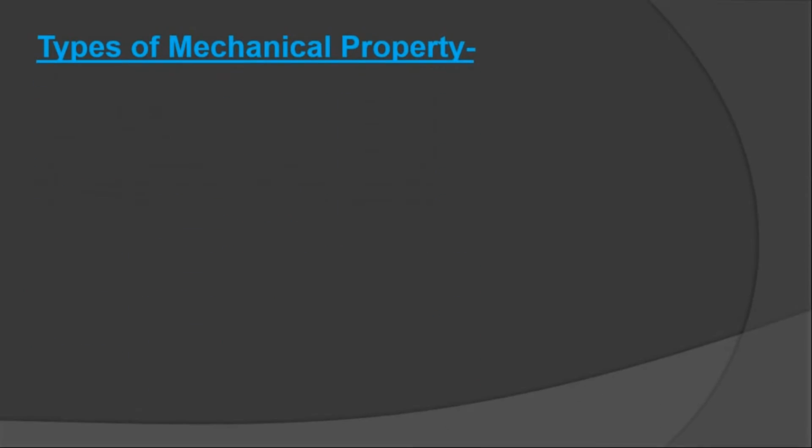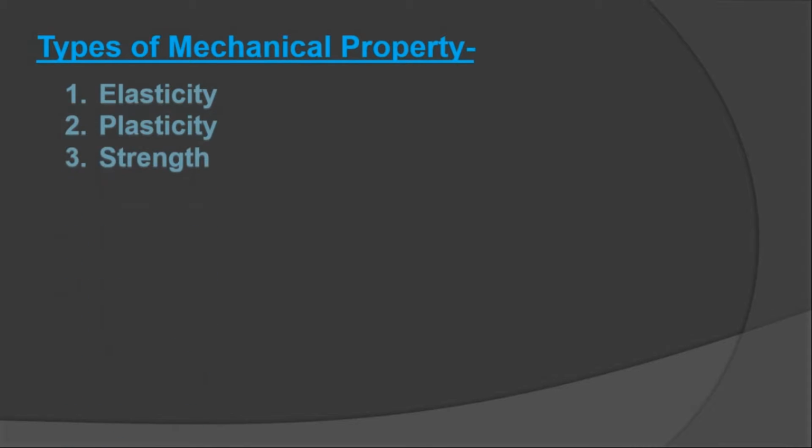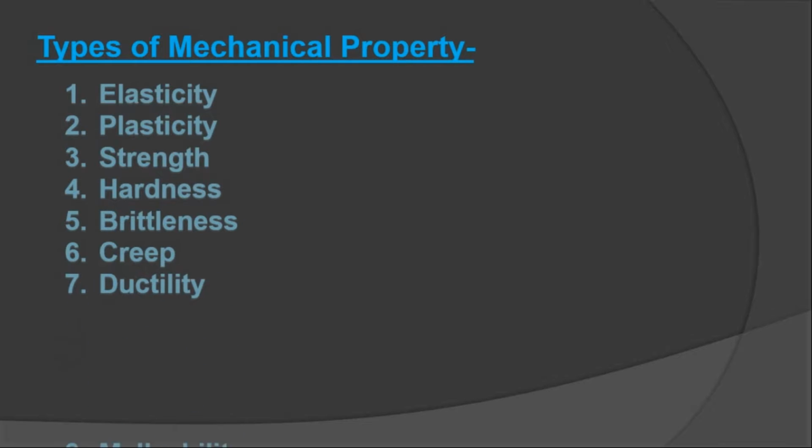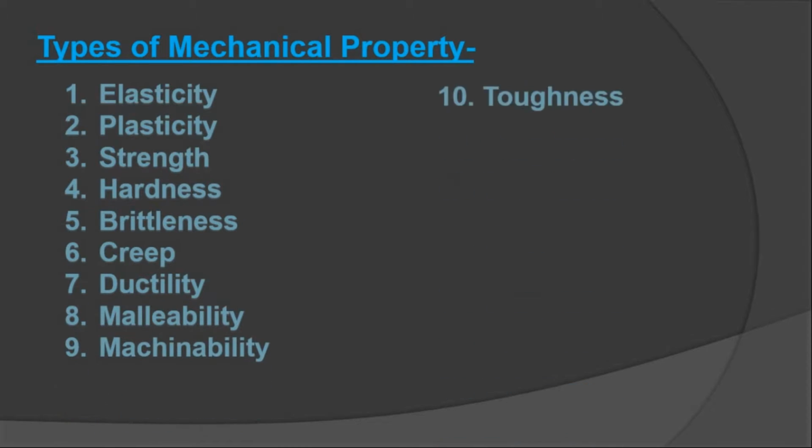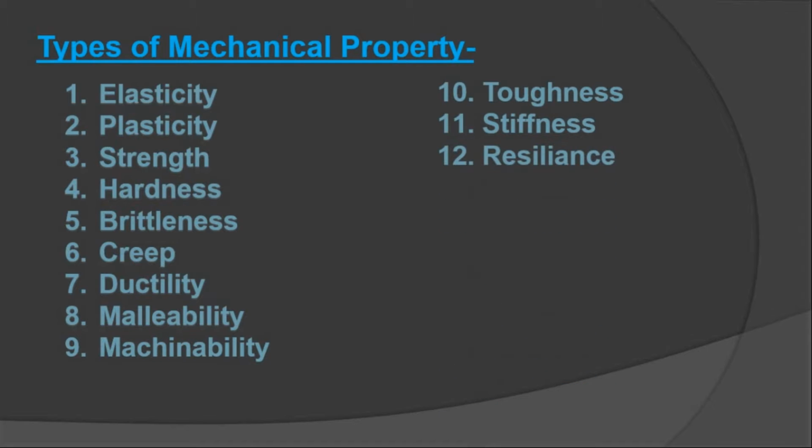Now, the types of mechanical properties. The first one is elasticity, then plasticity, strength, hardness, brittleness, creep, ductility, malleability, machinability, toughness, stiffness, and resilience.